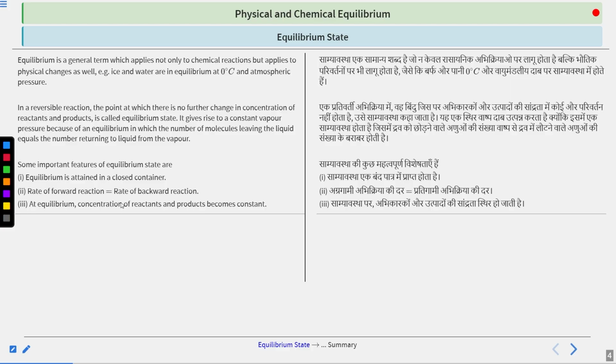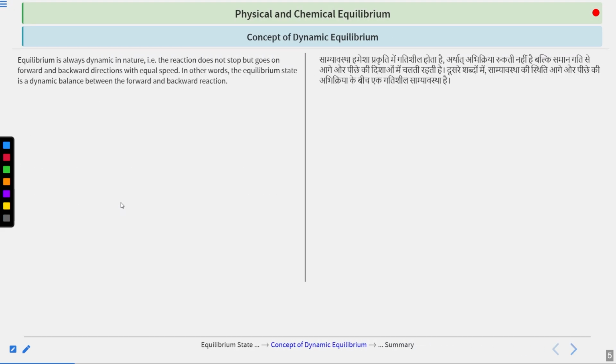We have seen this, that the concentration should be constant. In a reaction we have two things, reactants and products, so the concentration of both of these should remain constant. What we will study in this whole equilibrium chapter is dynamic equilibrium, right? Why do we call it dynamic equilibrium? Because when we look at a state of equilibrium with our naked eyes, we see that nothing is changing, right? But that is not the case.